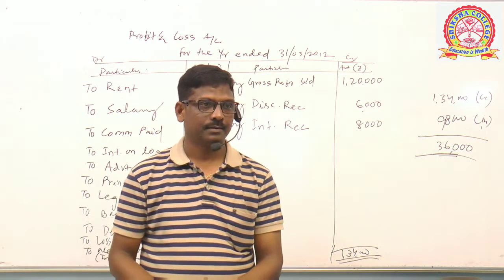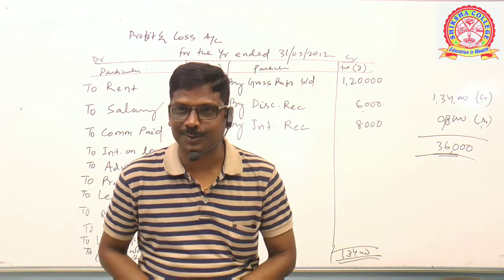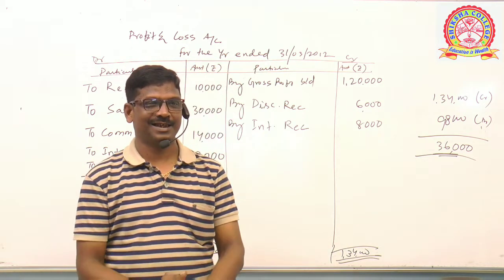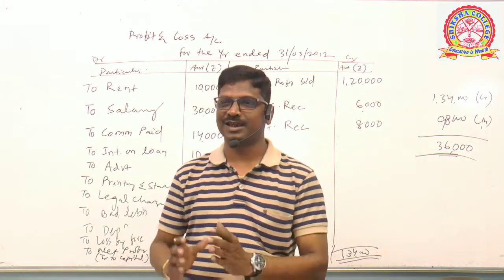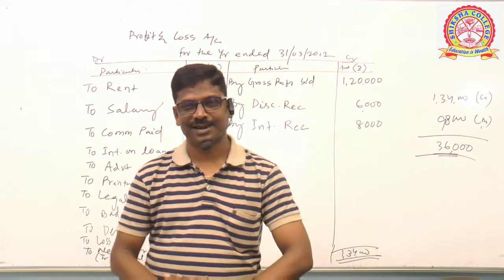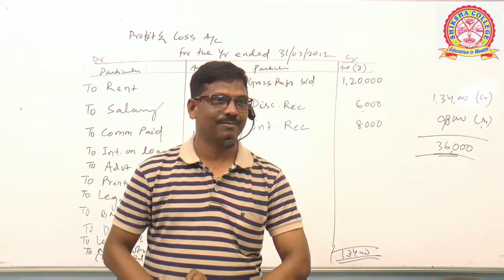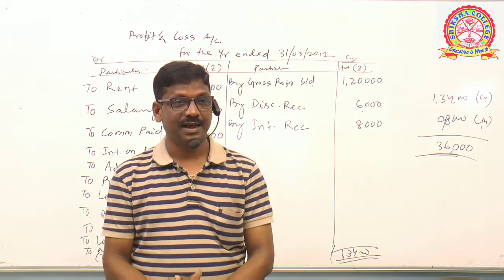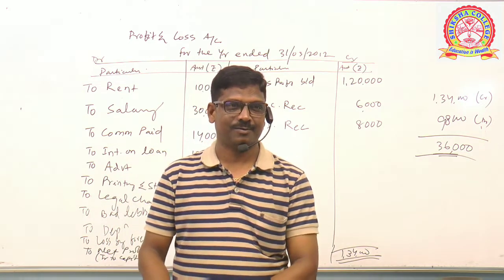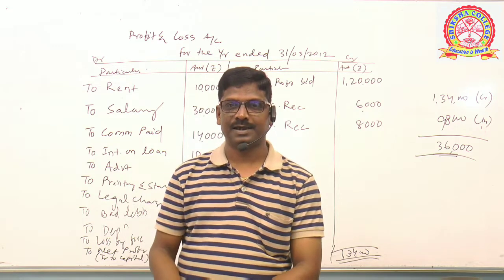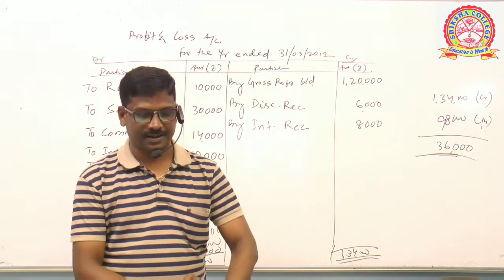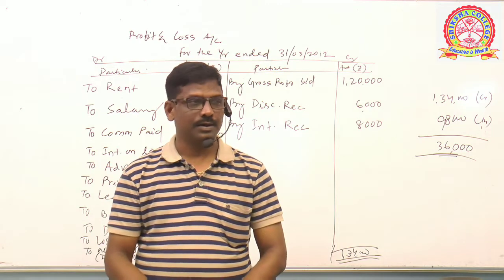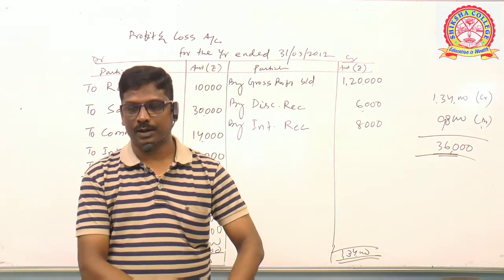Where? Trading account, trade expense? No, it's a business expense, a general expense. Expenses relating to business are called trade expenses. No way in the trading account. Trade expense always finds a place on the debit side of the profit and loss account. Clear? Write down debit side, to trade expenses 1512.